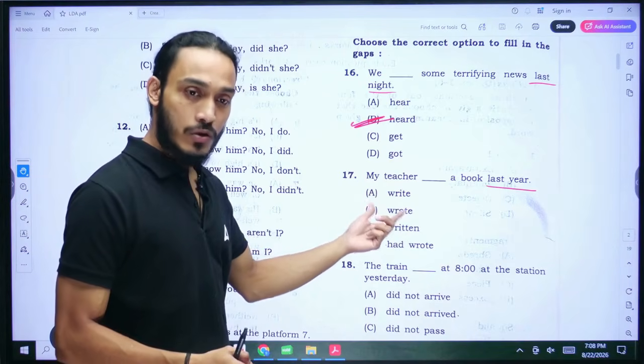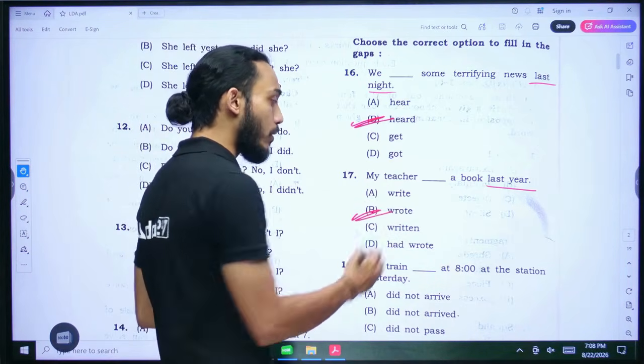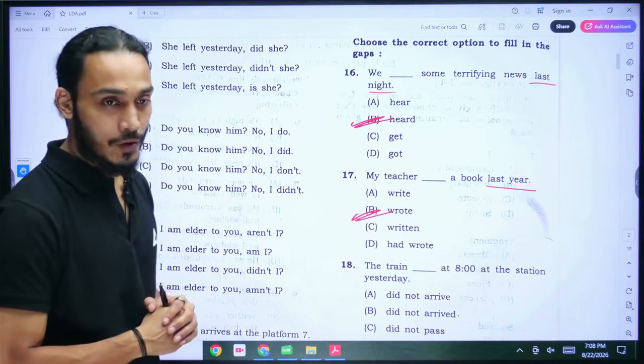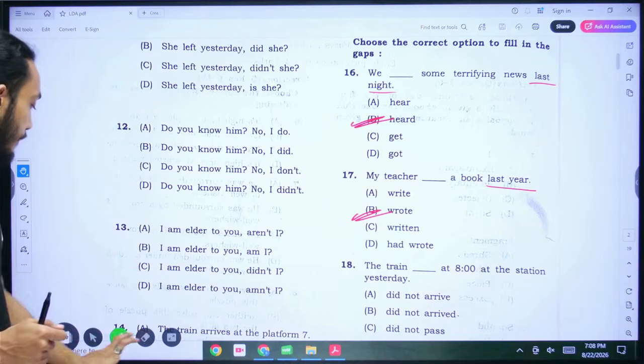So we want to use the word write, but in its past tense form, that is wrote. So my teacher wrote a book last year. That will be the correct answer. Okay, B. That's the correct option. Coming to number 18 now.